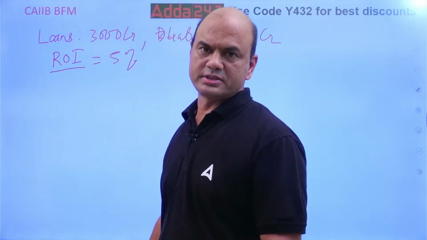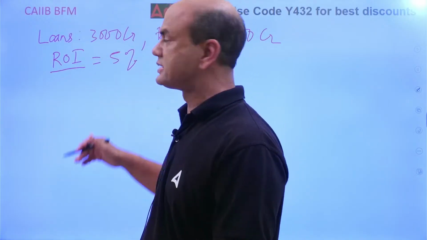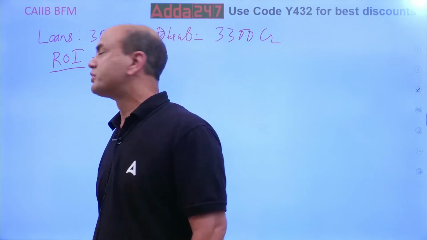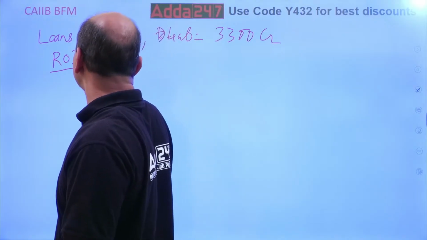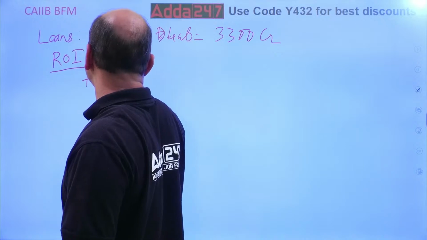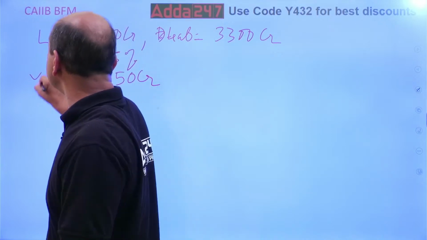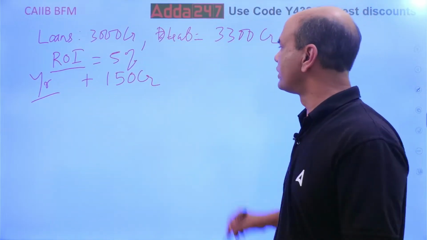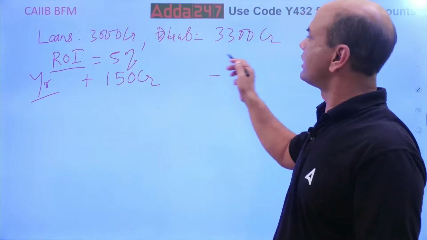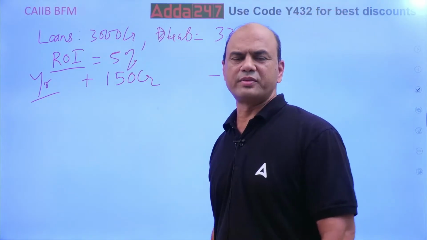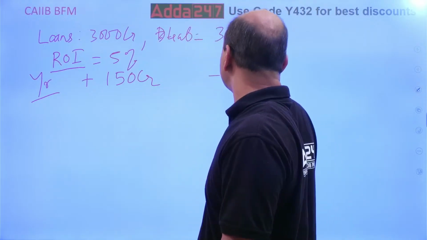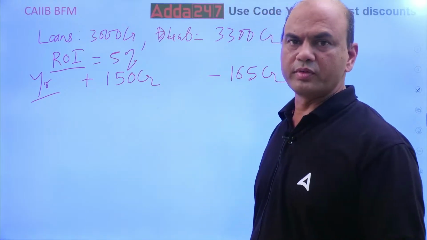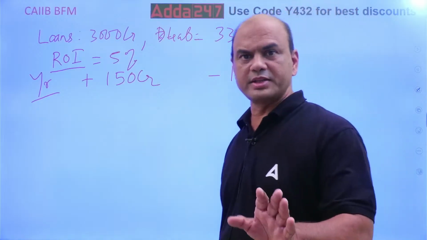Now how much do I receive? I'll be receiving 3000 crores into 5% yearly. 3 5s are 15, so 150. Plus 150 crores in a year. How much is going out? Minus 3300 into 5%. 3 5s are 15, 165. Minus 165 crores going out. Are you getting this point?